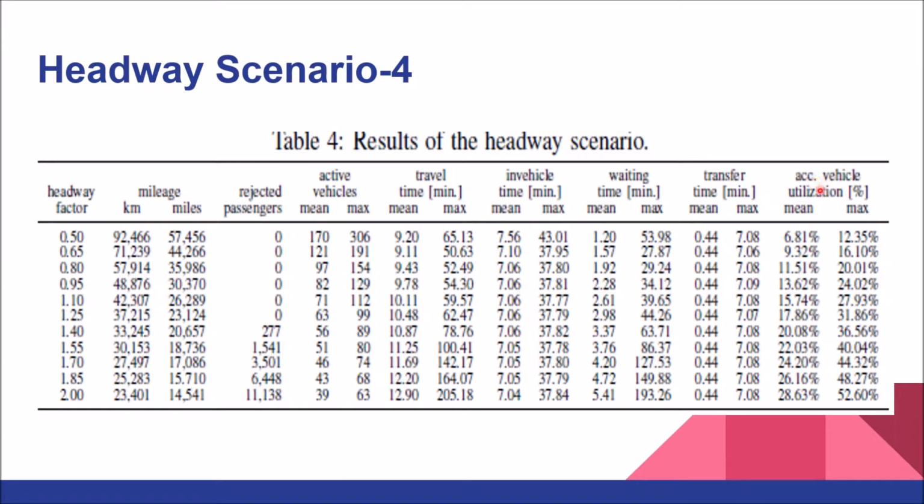Then there is vehicle utilization. Vehicle utilization implies the number of passengers who are currently traveling versus the capacity. So we can see that if it's 0.5, the vehicle utilization is 6.81, whereas for 2 it is 28.63. So with increase of headway factor, the vehicle utilization also increases.